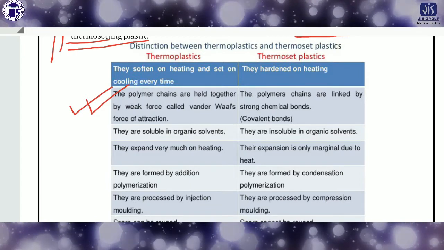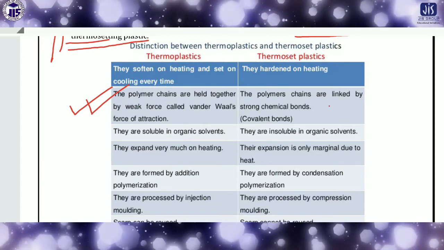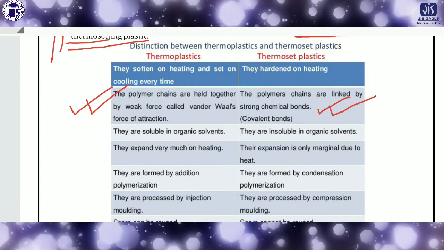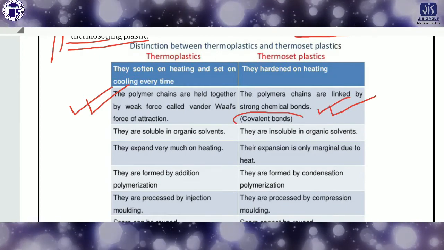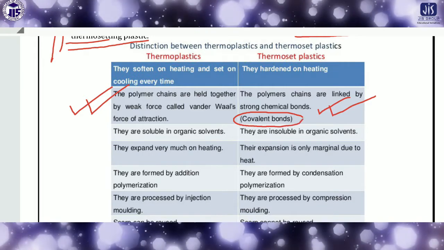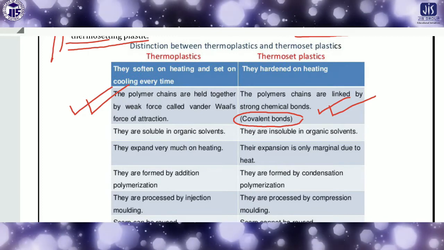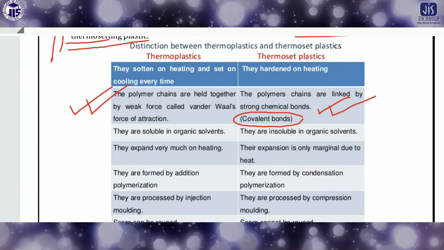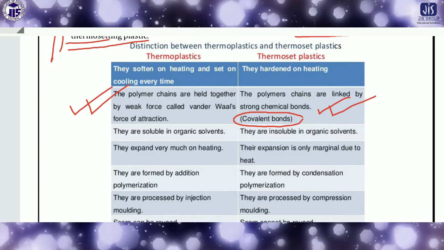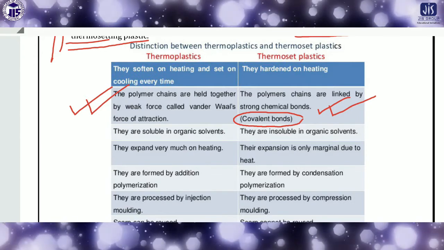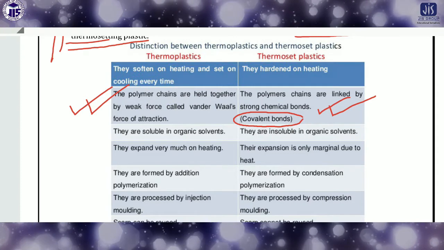But in case of thermosetting polymer, the polymer chains are linked by a strong chemical bond, that means covalent bond. In thermoplastic polymer, the chains are not attached by any particular bond. They are held by van der Waals force.